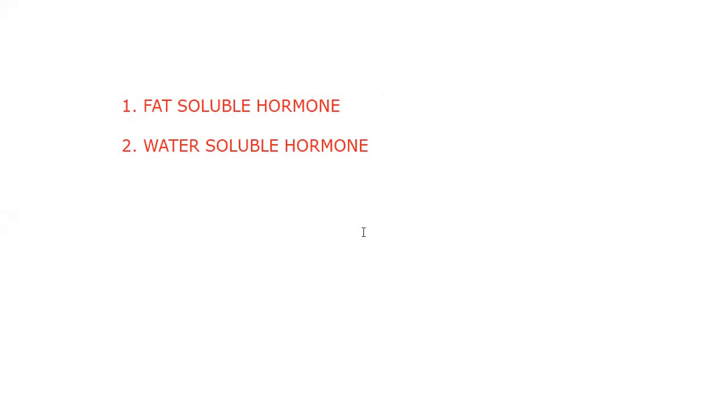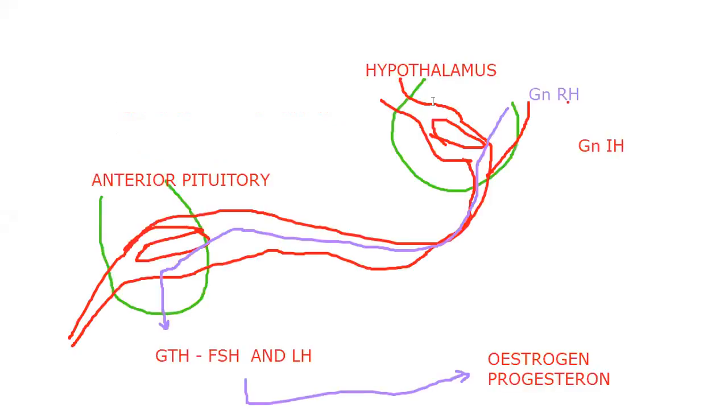Then when it is secreted inside the gland, how will they go to the respective target? The secretion itself occurs inside the gland. So who will take this? The blood capillaries are going to take it and they are traveling, as we have seen the traveling of the hormones here. Okay, so then how do they travel? We have two different concepts here. Just listen carefully: the fat soluble hormone and the water soluble hormone.